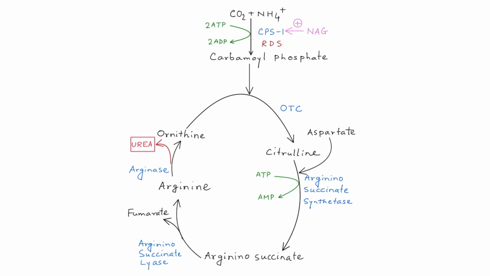Let us see the energetics of the urea cycle. In the first step, two molecules of ATP are utilized, and in the third step, another molecule of ATP is used. In the third step, ATP gets converted to AMP. So, two ATP equivalents are used in the third step. Ultimately, the cycle uses 3 molecules of ATP and 4 ATP equivalents.